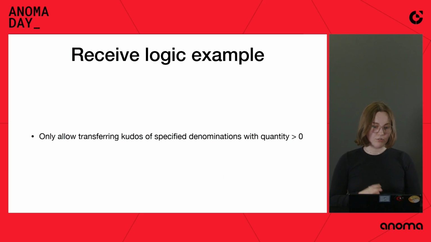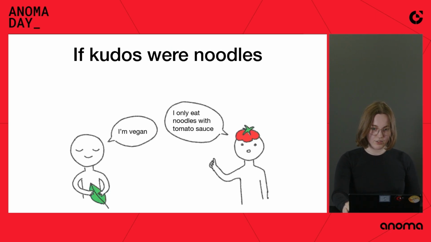I only allow transferring kudos of specified denominations of quantity above 0. So if kudos were noodles, the receive logic examples would be that I only eat noodles with tomato sauce, or I'm vegan, so I only consume noodles that do not contain animal products.